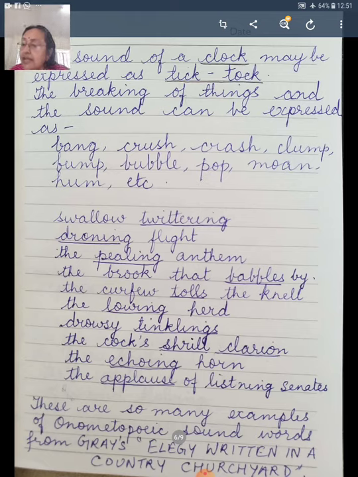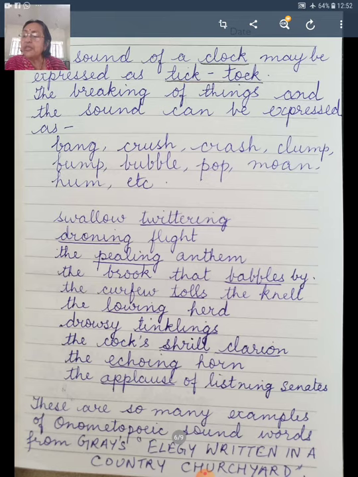There is one stanza, yes: The breezy call of incense-breathing morn, the swallow twittering from the straw-built shed, the cock's shrill clarion, or the echoing horn, no more shall rouse them from their lowly bed.